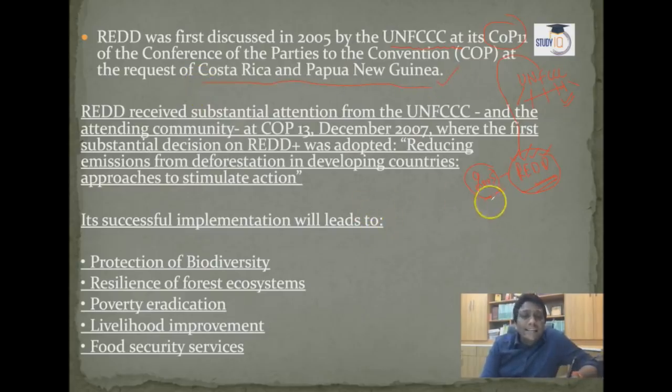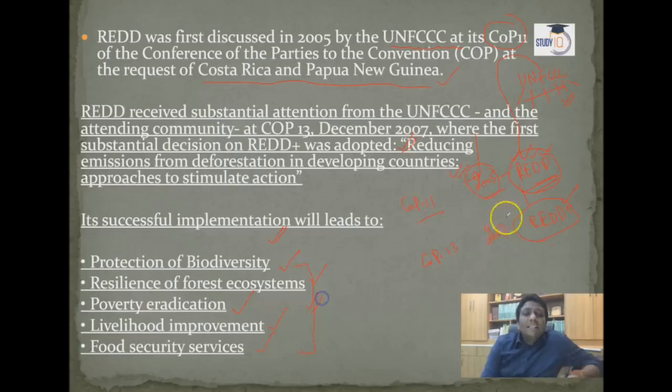REDD received substantial attention on this basis in 2007. That was COP11, and this was the COP13 summit, where REDD plus was adopted. You understood, reducing emissions from deforestation in developing countries. I told you this REDD and REDD plus is only for developing countries. See, successful implementation will lead to protection of biodiversity, resilience of the forest ecosystem, poverty eradication, livelihood improvement, and food security services.